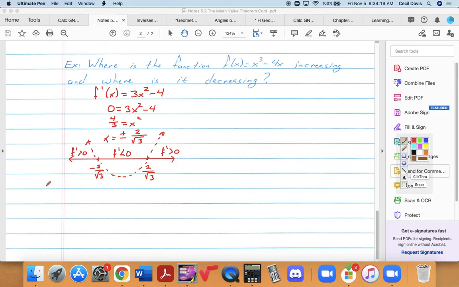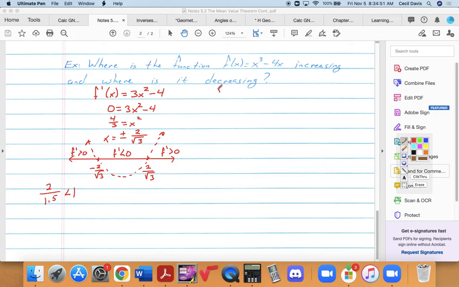If you had like 2 over 1.5, that's going to be less than 1, right? So yeah, -1 and 1. But if not, use 10. Or you could do 2,000. You can use anything in this because we know that these are the only critical points where the derivative is 0. So we know that the function's not going to change sign anywhere else.